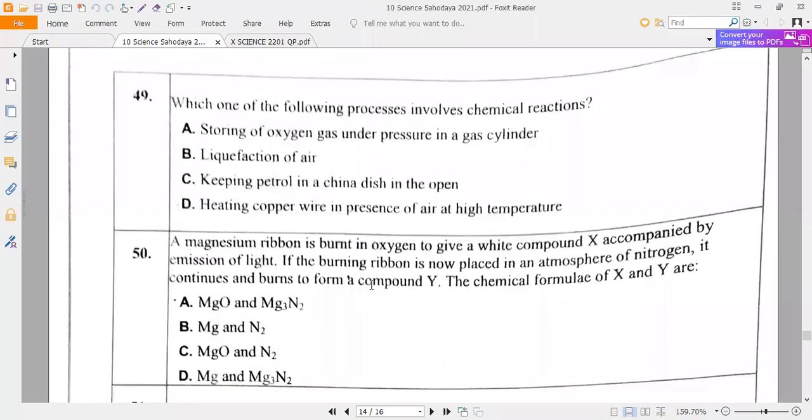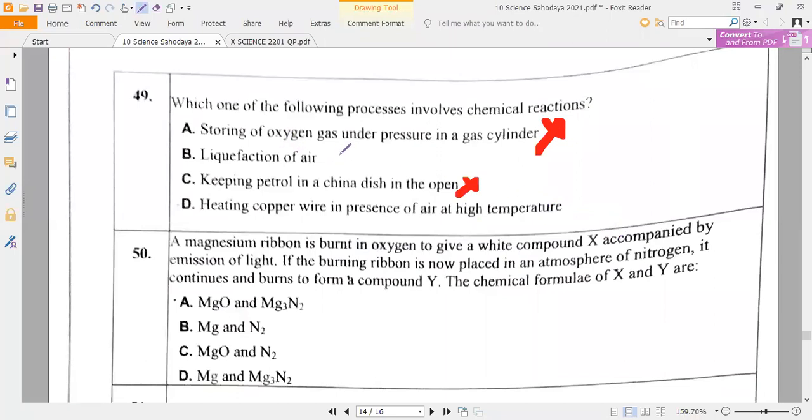So now, what is the first question? Which of the following processes involves a chemical reaction? Storing of oxygen gas under pressure in a gas cylinder? No, because storing of gas is just a physical process only. Next, liquefaction of air. Keeping petrol in a China dish in the open, it is also not. Next, heating copper wire in the presence of air at high temperature.